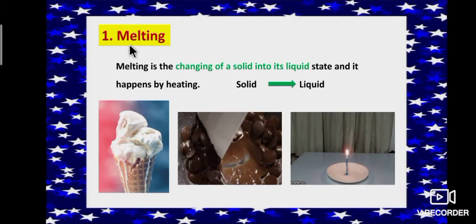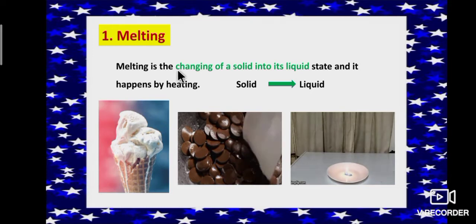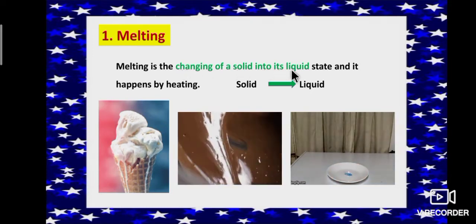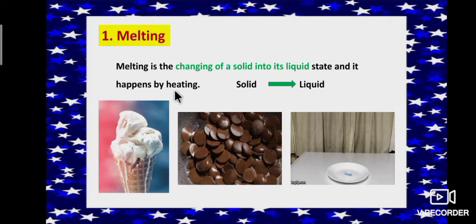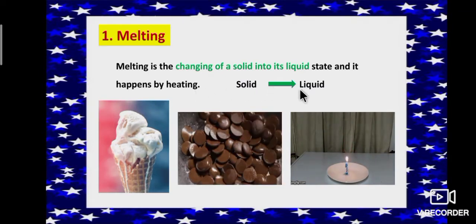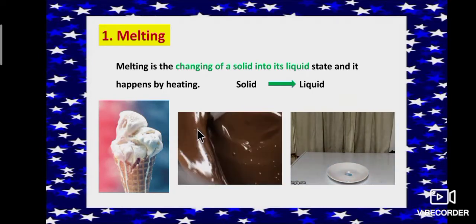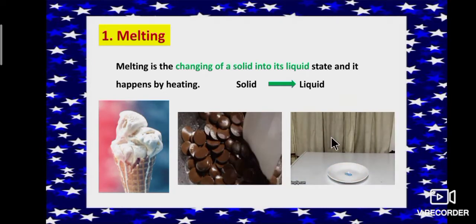We'll see the changes. First one, melting process. Melting is the changing of a solid into its liquid state and it happens by heating. Solid is converted into liquid form. Example, ice cream, melting of chocolate and a candle.